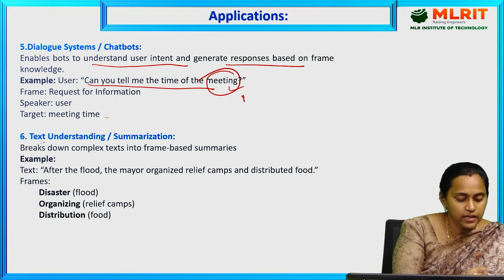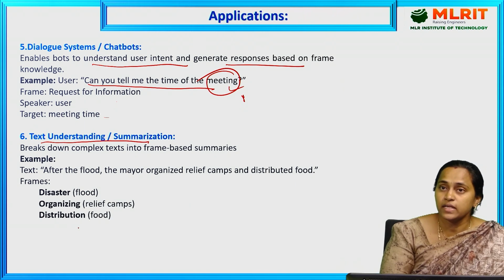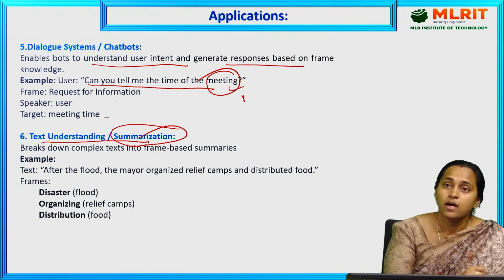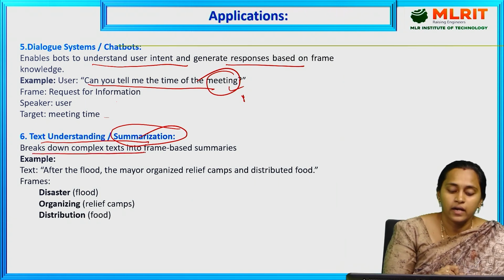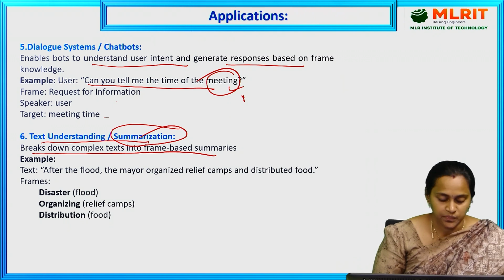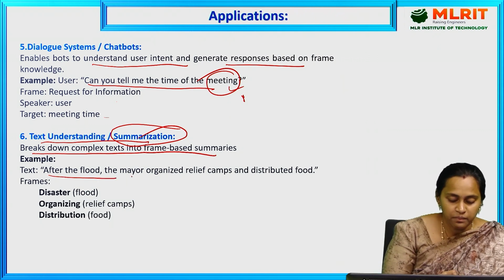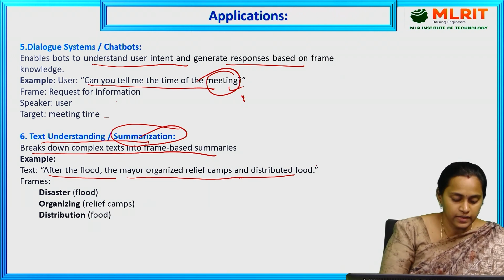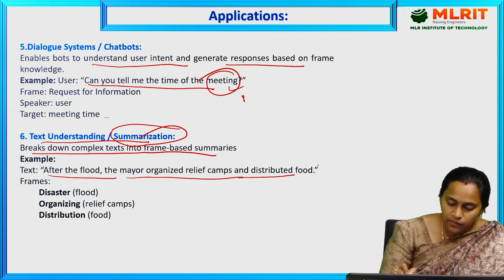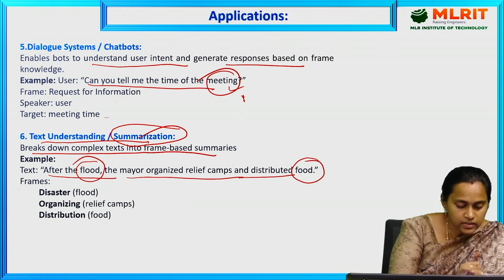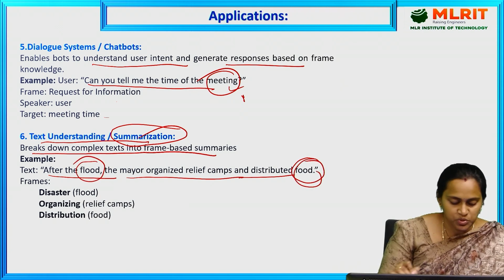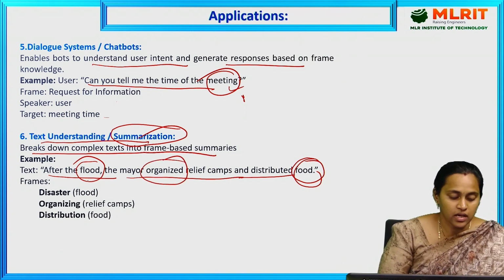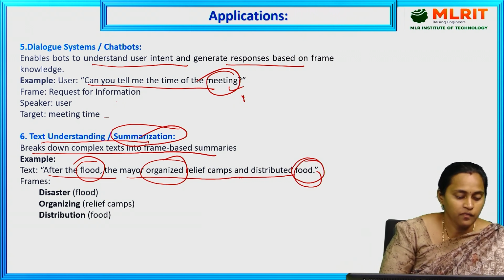Next, text understanding and summarization. That means we have to understand the text, analyze the sentence, and summarize it using FrameNet. Let's see the breakdown, depending on the frame-based summaries. Here is the example: after the flood, the mayor organized relief camps and distributed food. So what is the disaster? Floods are the disaster. Food is the distribution, and organizing is the relief camps. This is the main idea of text summarization in FrameNet.